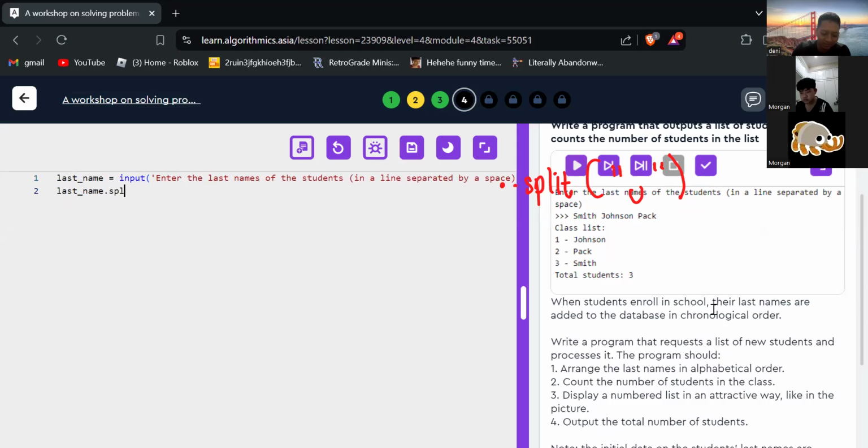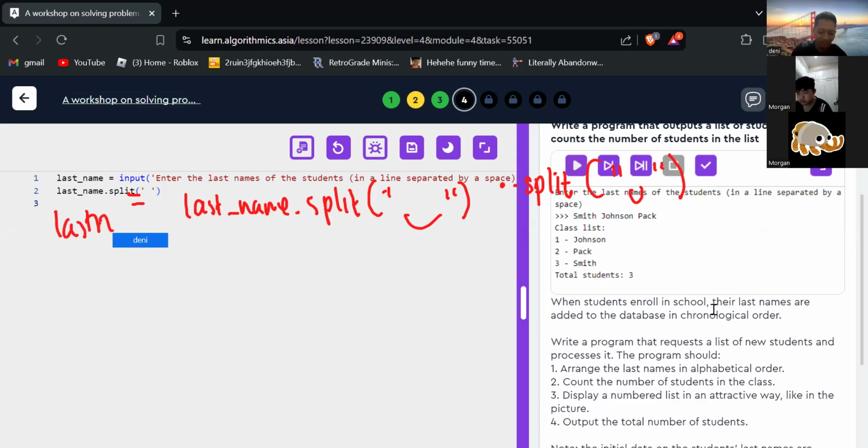Okay, you need to write last name equal. Okay, it's fine. Last name dot split, separated by space. Last name equals last name dot split.